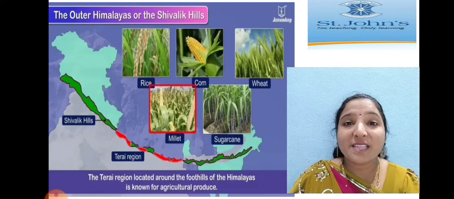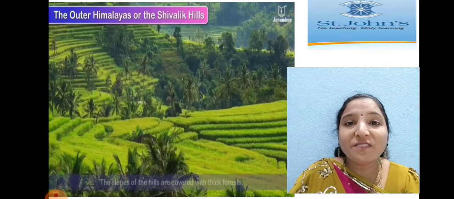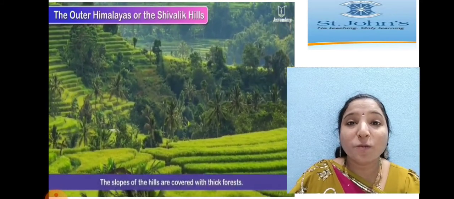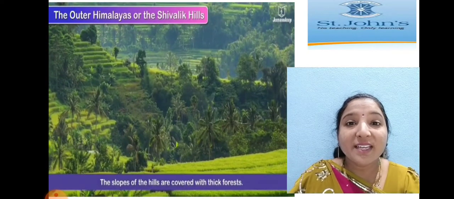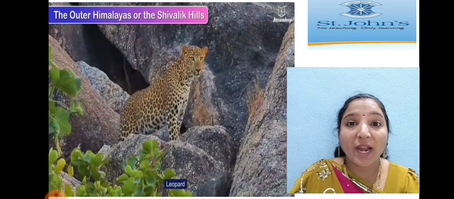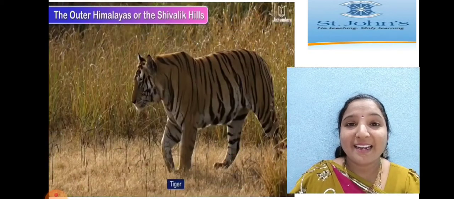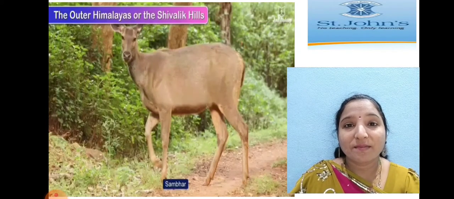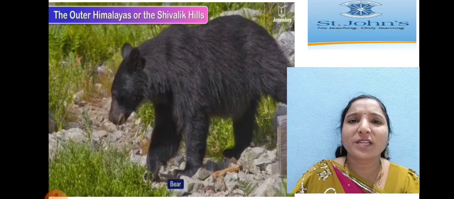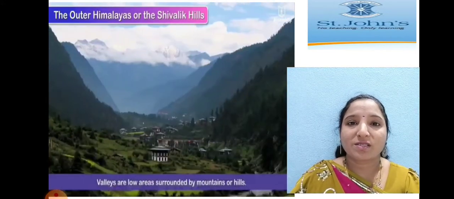These are the crops they are growing in this region. The slopes of the Himalayan region, children, are covered with thick forest, with wild animals like leopard, tiger, sambar, and bear. Not only these, children, we can see many wild animals in this forest.